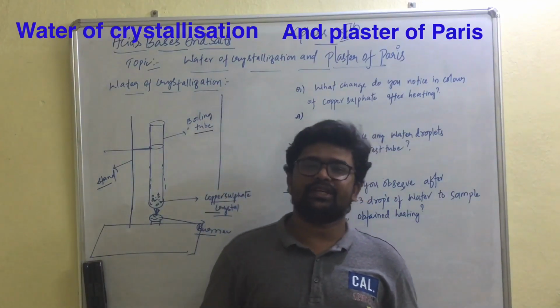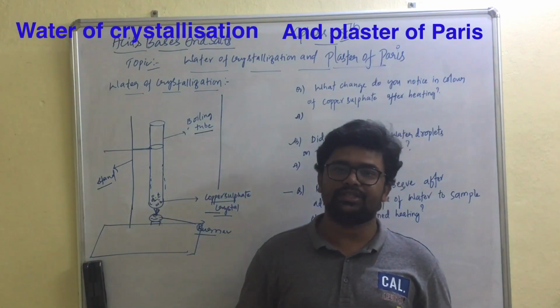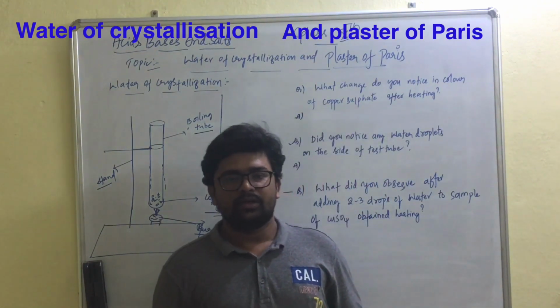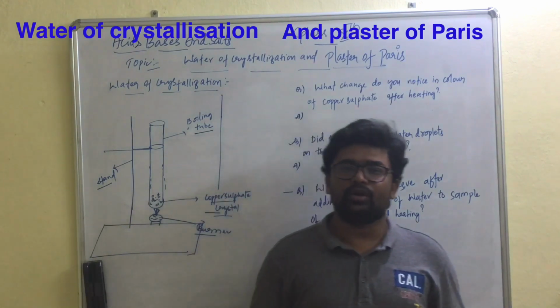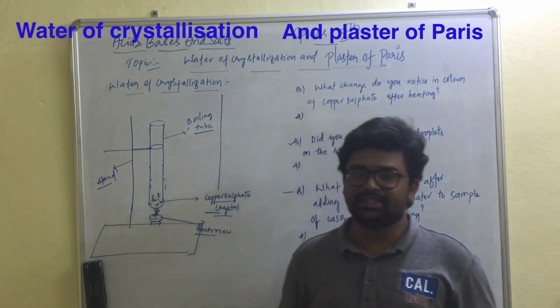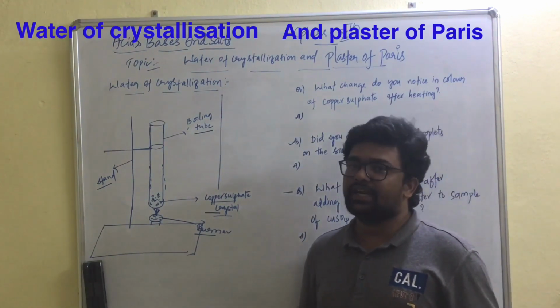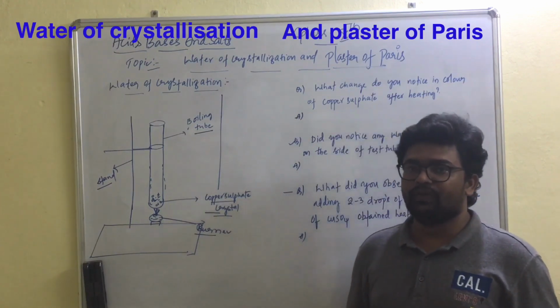Today we are going to discuss another concept of acids, bases and salts, that is water of crystallization and plaster of Paris. In the previous session we studied about compounds of salt. Today let us discuss what is water of crystallization and plaster of Paris. So what is water of crystallization? Let us try to understand with the help of an activity.